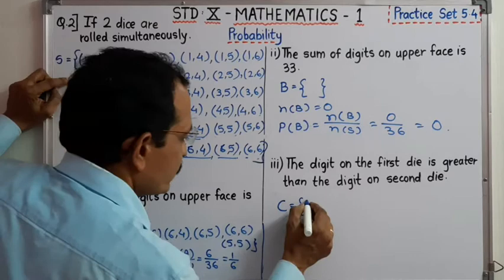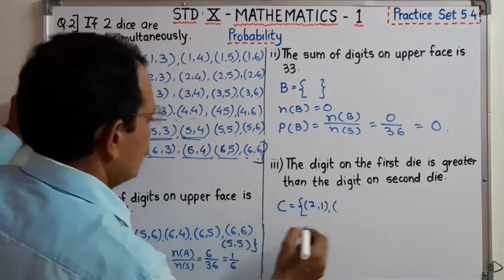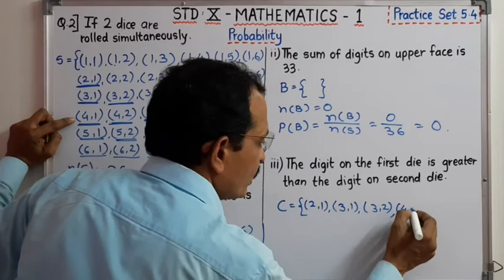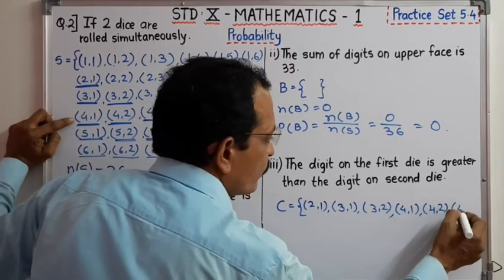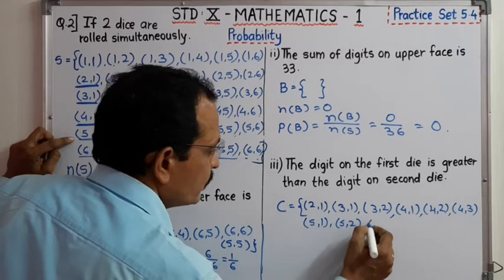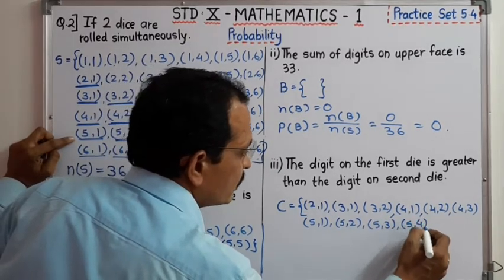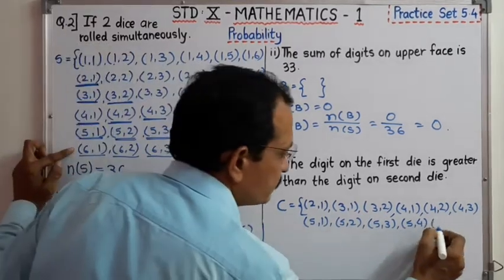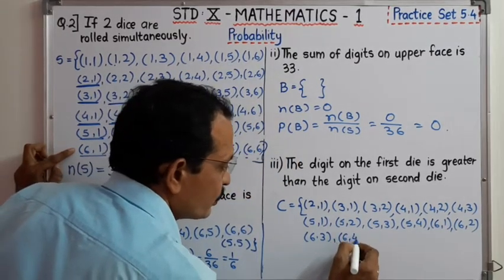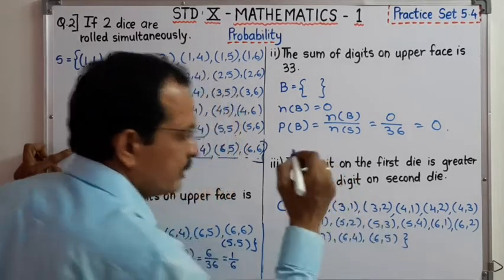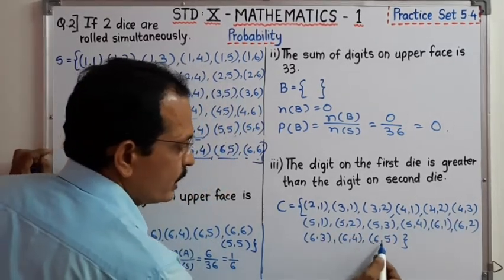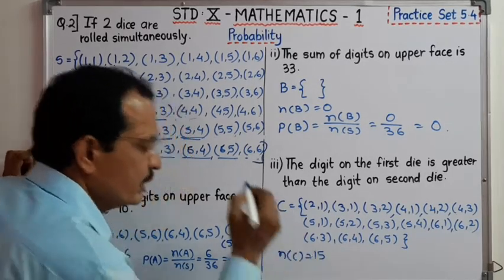Therefore we can write here first 2,1, then 3,1, then 3,2, then 4,1, 4,2, 4,3, then 5,1, 5,2, 5,3, 5,4, then 6,1, 6,2, 6,3, 6,4, 6,5, and finish. 1 to 15. Number of C is equal to 15.